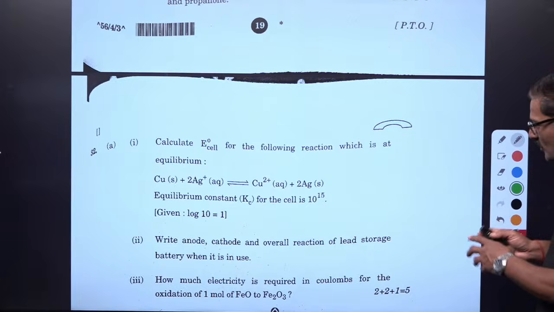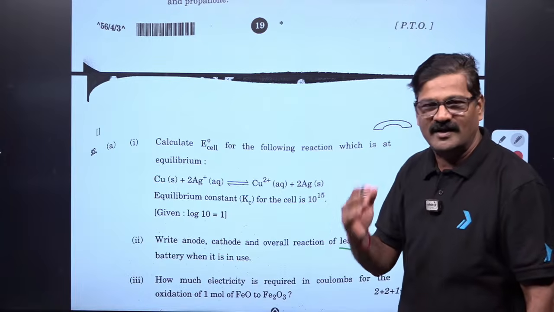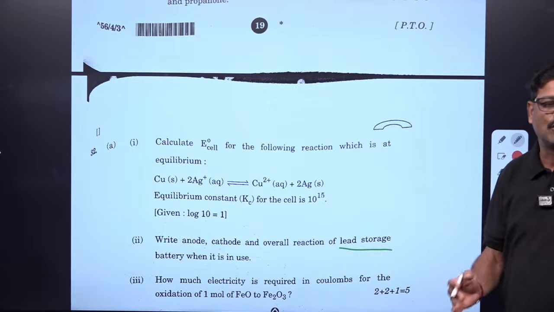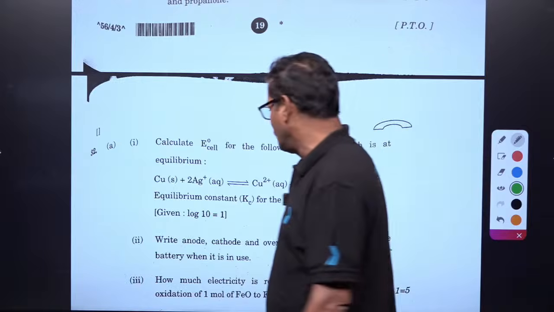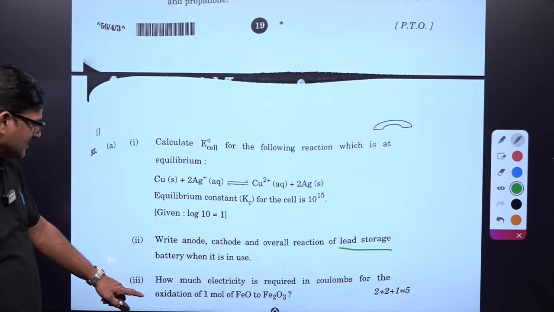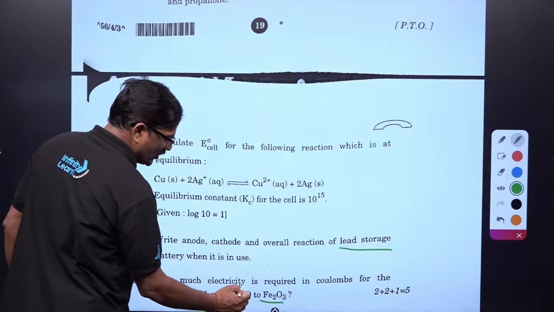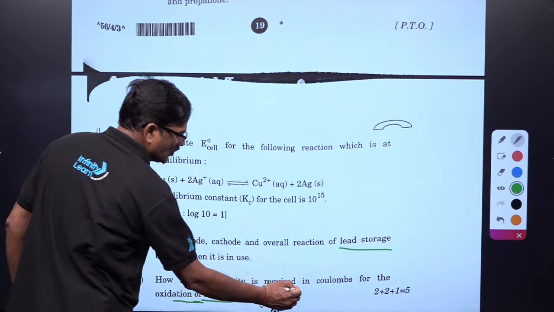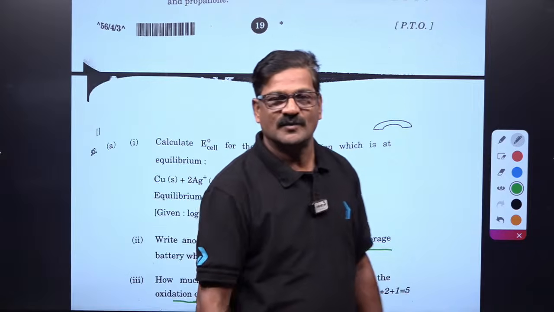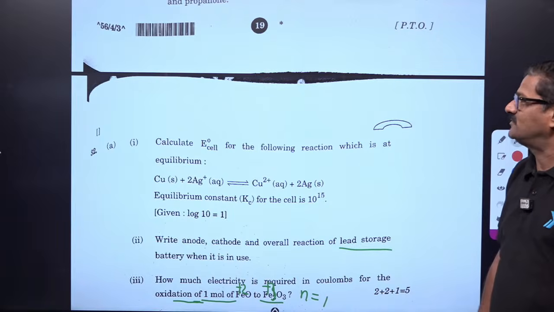And anode, cathode, overall reaction of lead accumulator: at anode, lead becomes lead sulfate; at cathode, you are going to reduce. How much electricity is required in coulombs for the oxidation of 1 mole of FeO to Fe2O3? उसमें +2 है ना, उसमें +3 है, so n is equal to 1. So 1 mole of electrons required. If 1 mole of electrons is required, 1 Faraday of current is required, 96,500 coulombs.